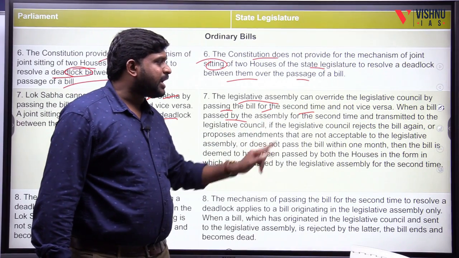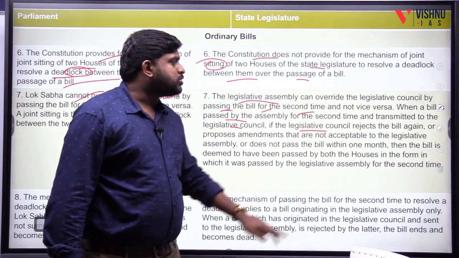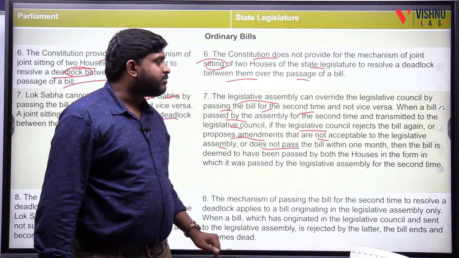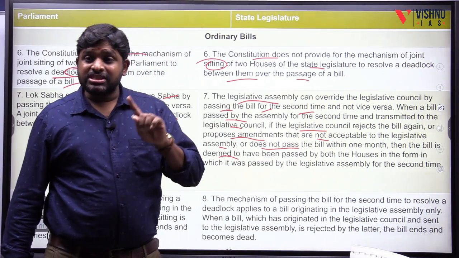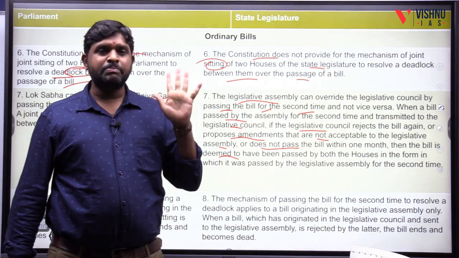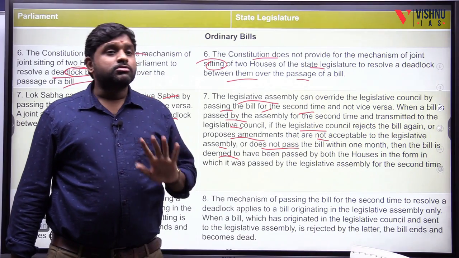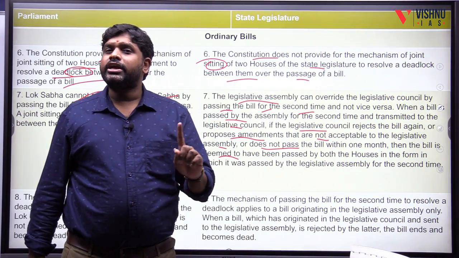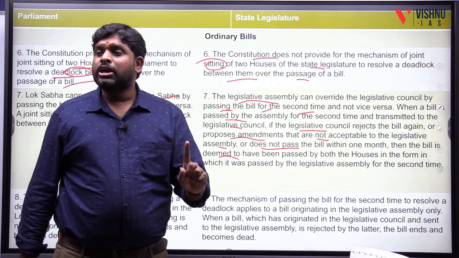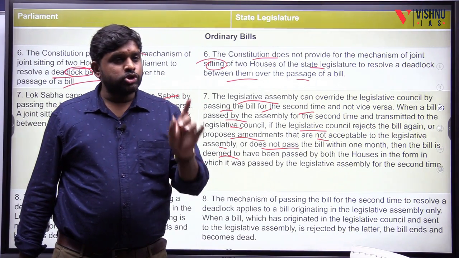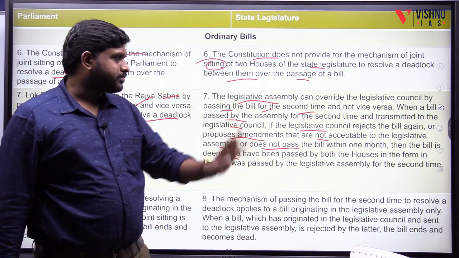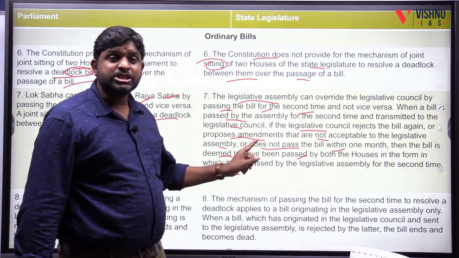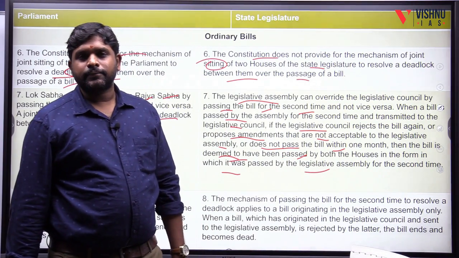When a bill is passed by the assembly for the second time and transmitted to the legislative council, if the council rejects the bill again, or proposes amendments that are not acceptable to the assembly, or does not pass the bill within 1 month, then the bill is deemed to have been passed by both the houses in the form in which it was passed by the legislative assembly for the second time. Even if the council is adamant that it will not pass it, or keeps it with itself, it is still deemed to be passed. It is an obligation on the council: whether you are happy or not, it will be passed.